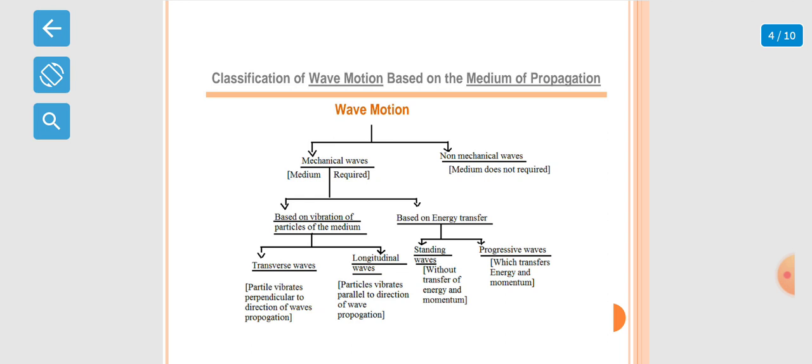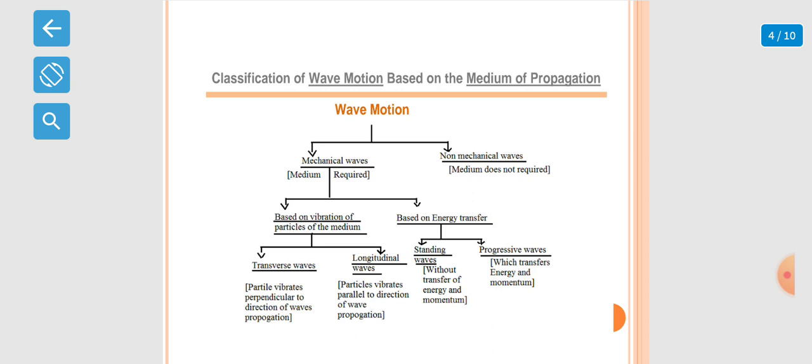It is divided into two types: mechanical waves and non-mechanical waves. Mechanical waves require a medium and non-mechanical waves do not require a medium. Mechanical waves are classified in two ways: based on vibration of particles of the medium and based on energy transfer.